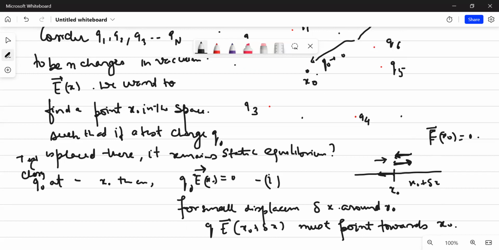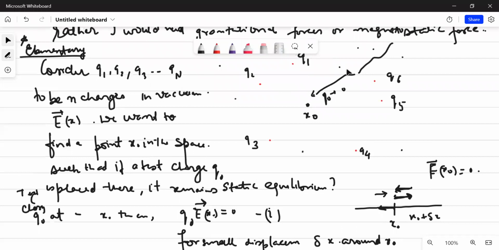Okay, and understand that x naught did not have any charge, if I want to make a Gaussian surface. I am just bringing this charge q naught in order to say what kind of forces it will be subjected to. So I need to find whether this particular point x naught is a stable equilibrium or not. For that, I'm bringing a test charge. Otherwise, remember, this particular space did not contain any charge. Whatever charges are there, I have denoted them by these points.